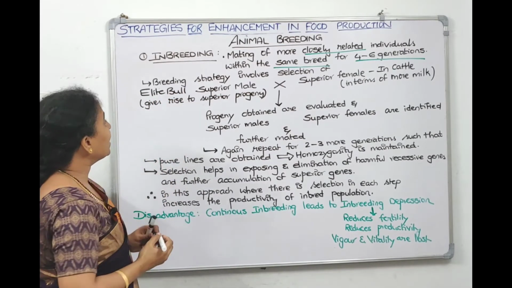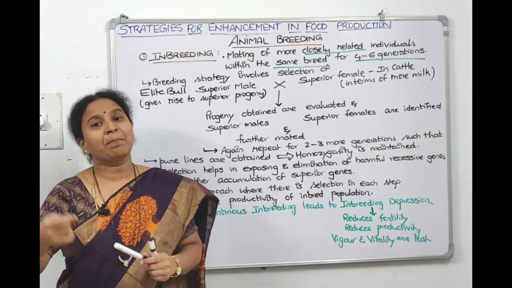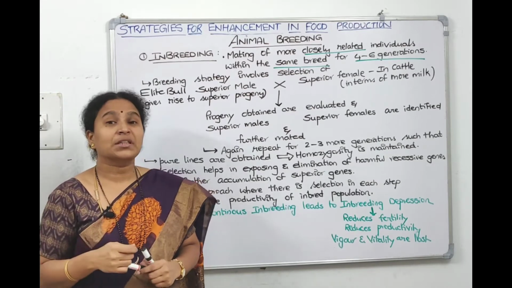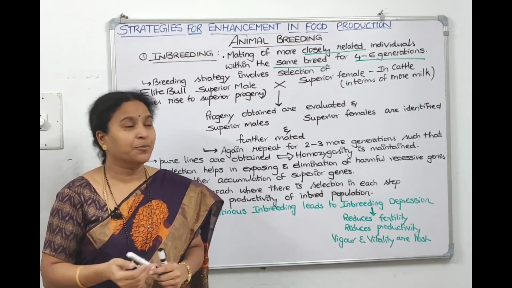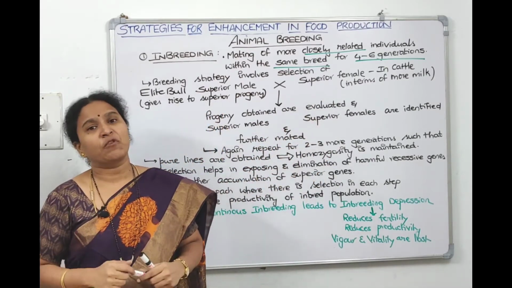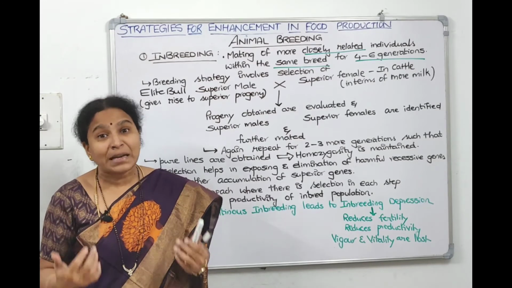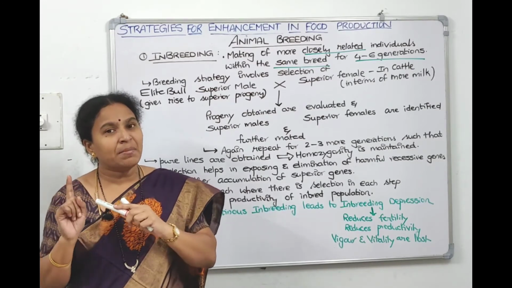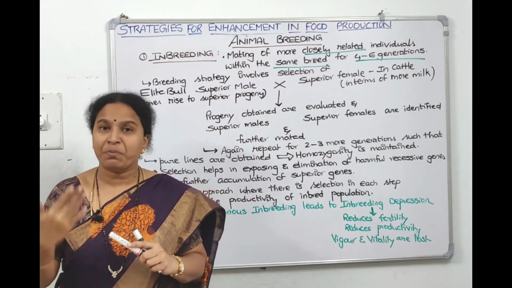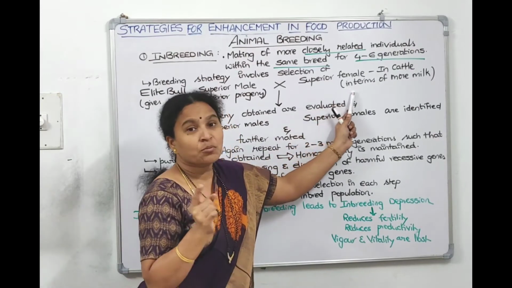So what do you mean by elite bull? Means its sperm is good and it gives a better progeny when compared to the other bulls, then it is called a superior bull, elite bull. Now, if we have to select a superior female, what do you mean by superior female? Superior female in cattle means in terms of more milk production. In superior male, we are saying the sperm is stronger, it will give better, superior progeny in the next generation. Superior female means it gives more milk.